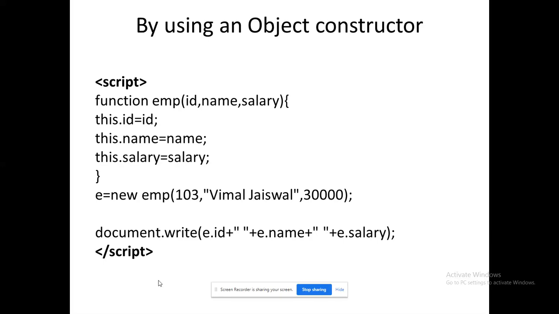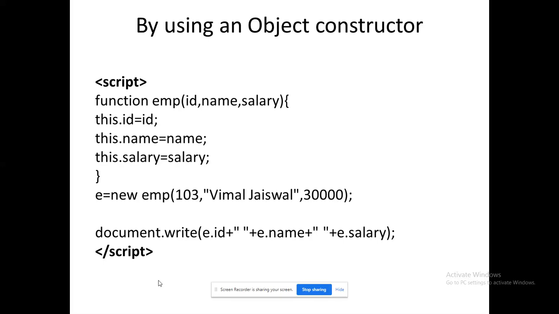If I use document.write, it represents the document object. Document is the window object, and write is a method from the window object. So ultimately it will work in the browser window only. But when we come to subsequent methods, if console.log comes, ultimately it will execute behind the screen. So what are all the methods available for an object? Using object, what are all the methods that I am going to see?